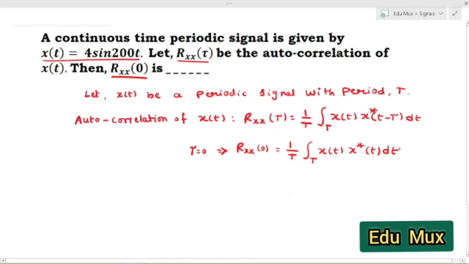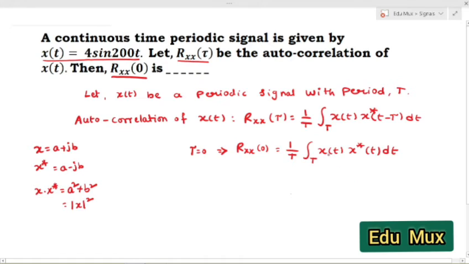We know that suppose x is equal to a plus jb, then what is x star? X star becomes a minus jb. Then what is x into x star? A plus jb into a minus jb becomes a square plus b square, which is equal to mod x whole square, means it is a magnitude square.